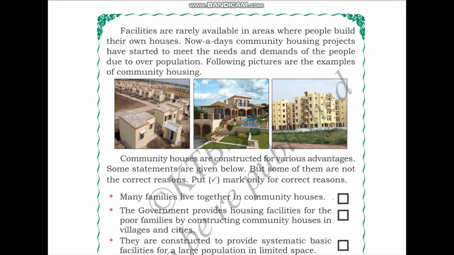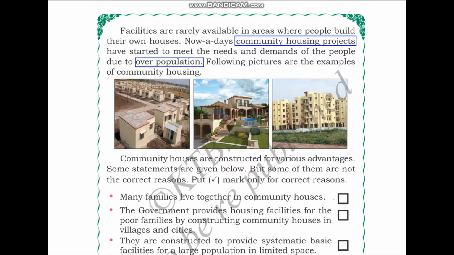The next section we talk about community housing in detail. Facilities are rarely available in areas where people build their own houses. Nowadays, community housing projects have started to meet the needs and demands of the people due to overpopulation. So due to overpopulation, more and more houses are required for people. So in order to meet these demands, community housing projects have been started.